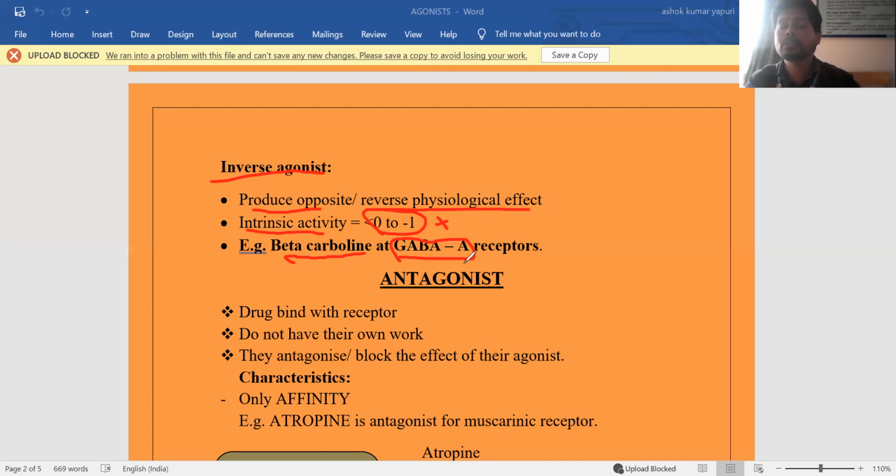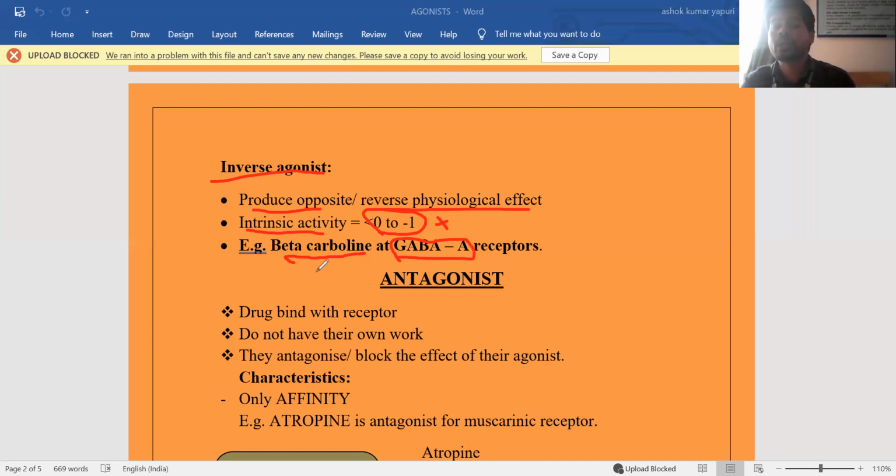When GABA binds, there is CNS depression, so GABA is acting as an agonist at the GABA A receptors. Here beta carboline is the inverse agonist, opposite to the GABA action. GABA action is CNS depression, but beta carboline is opposite. Beta carboline produces CNS stimulation.